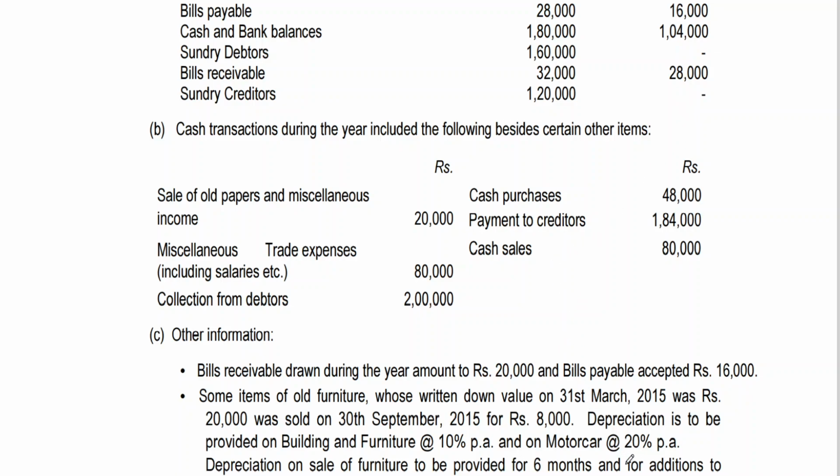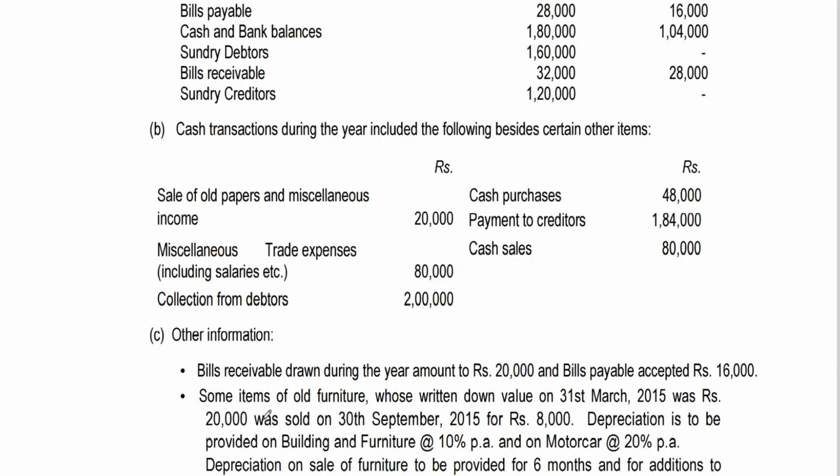Maybe somewhere they will give the information. And I told you, the bills receivable account information is also important for the debtors account, and so is bills payable for the creditors account. Other information: bills receivable drawn during the year amount to 20,000 rupees and bills payable accepted 16,000 rupees. Bills receivable relate to debtors, and bills payable to creditors. We got the information on drawn and accepted.